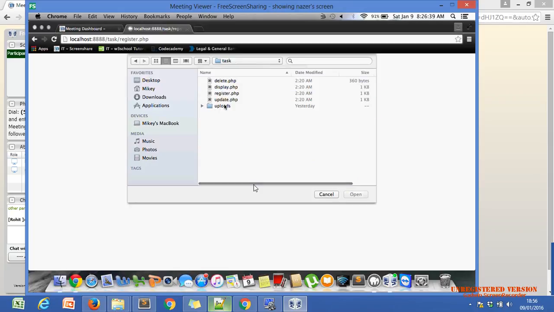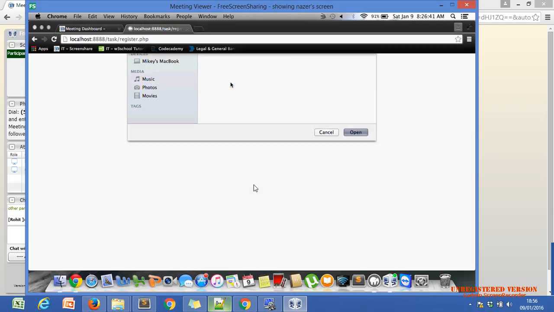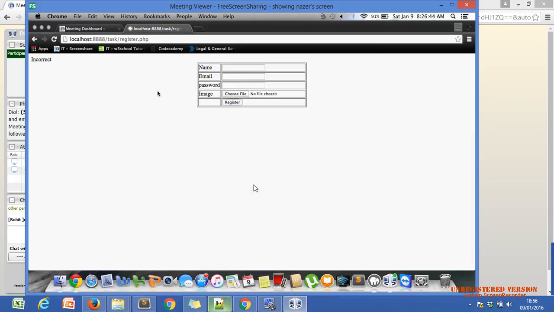Now you can just select an image from anywhere, does it? Incorrect. Why is it incorrect?